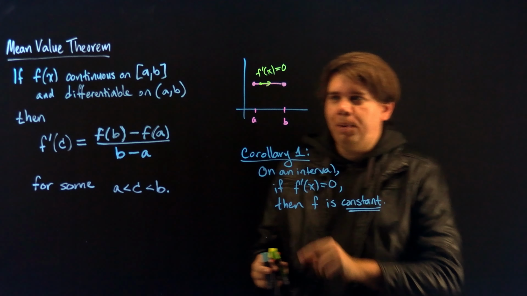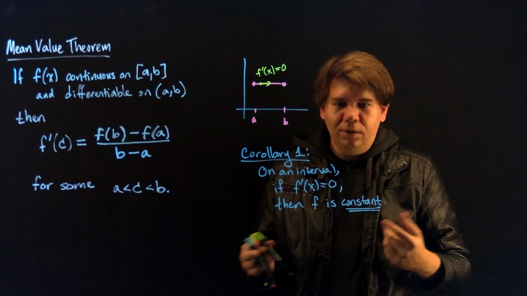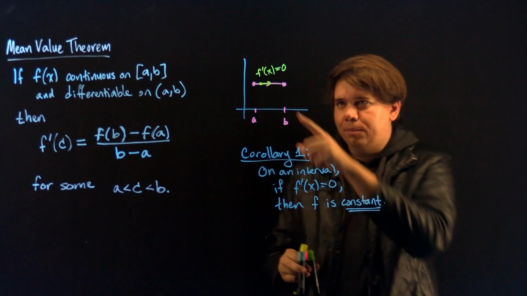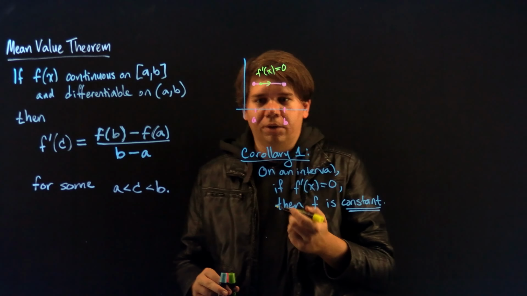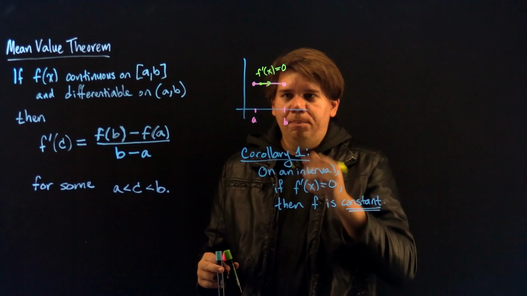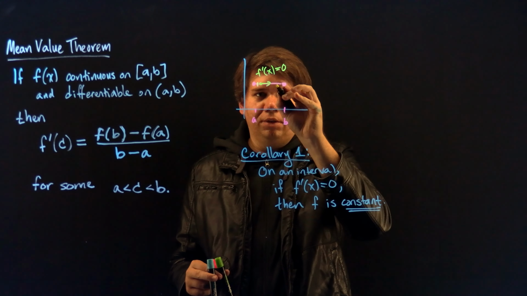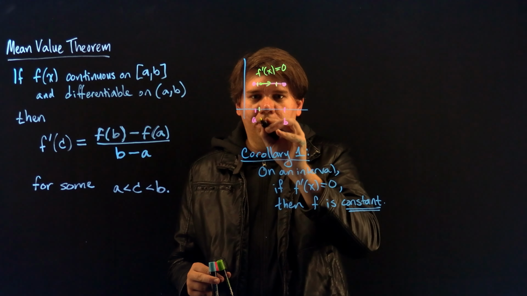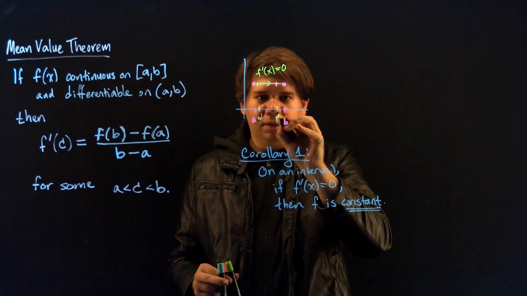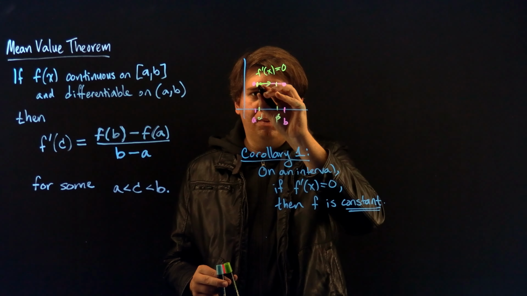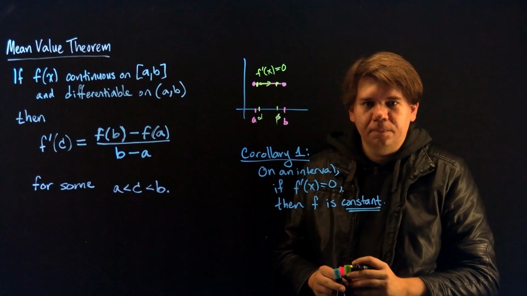What we'll do is just pick any 2 points you want on this interval. So maybe I shouldn't call that a and b, but pick any 2 points, and I need to give them some name. So maybe I'll just call these 2 points alpha and beta.